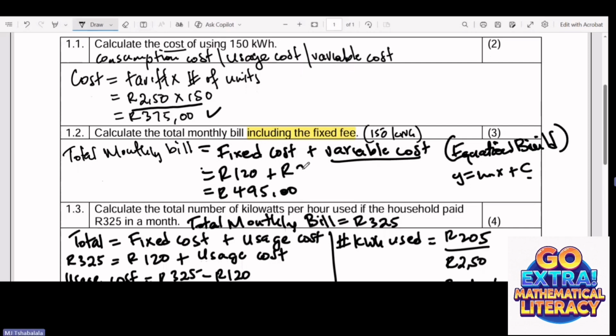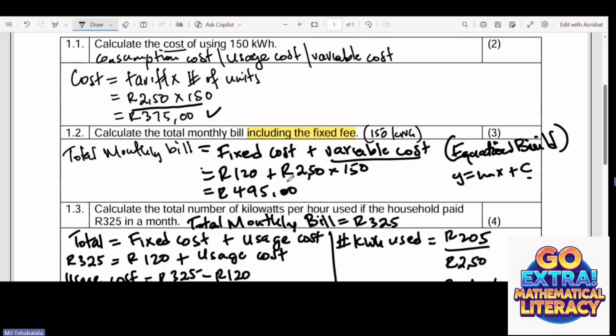So it is 2 rand 50 times the number of units. In this case, therefore, 120, as I've already said, represents the constant, which is c.